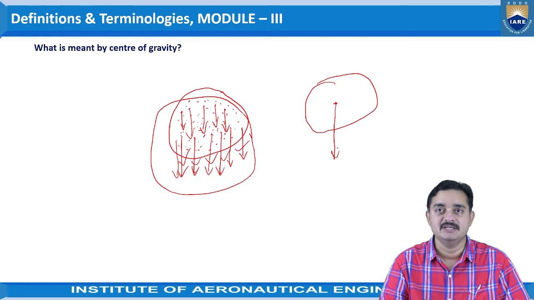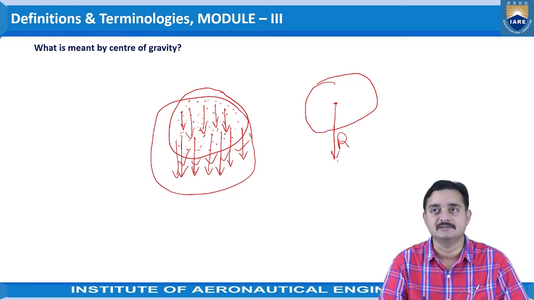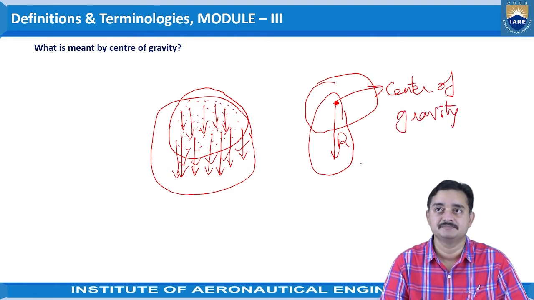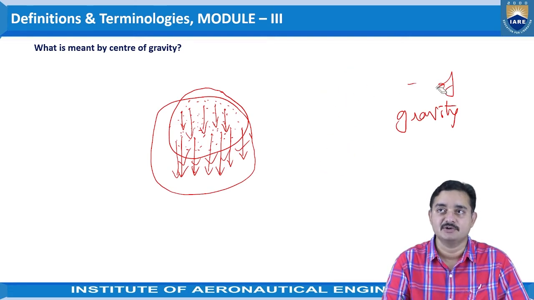So the resultant will also be a vertical force acting downwards, parallel to all the forces acting on the particles. This resultant force, which acts at a point, is termed as the center of gravity. That is the explanation for the center of gravity.